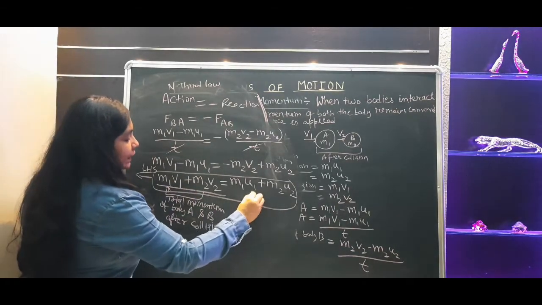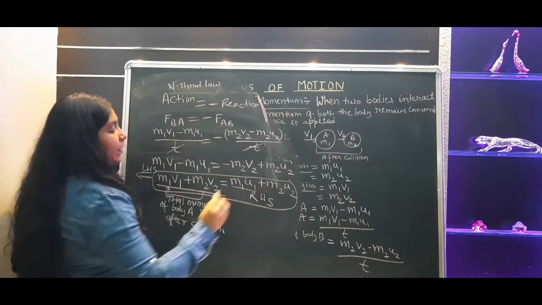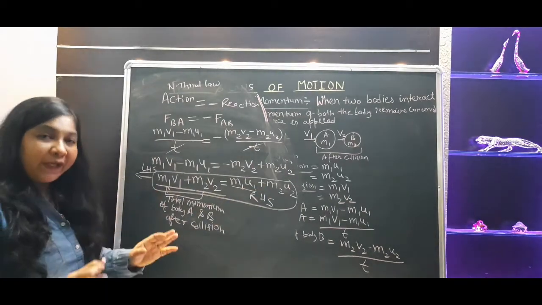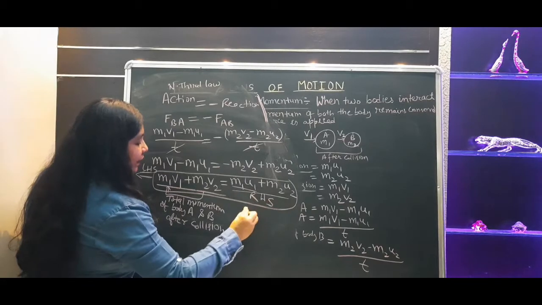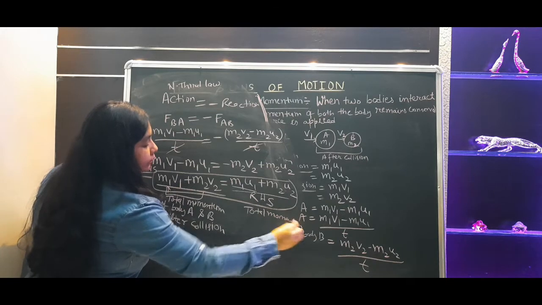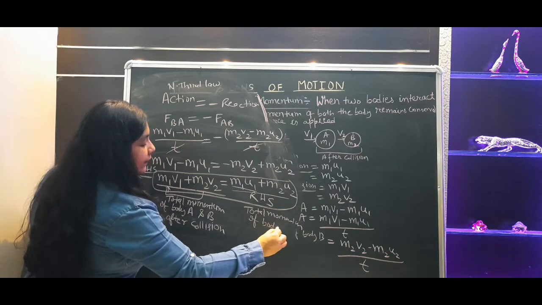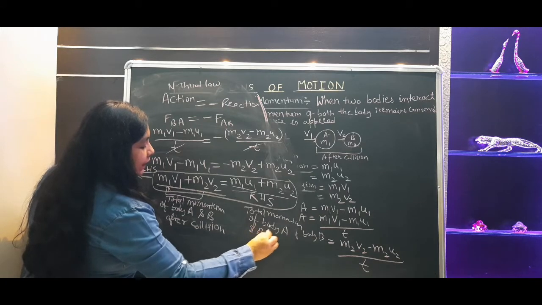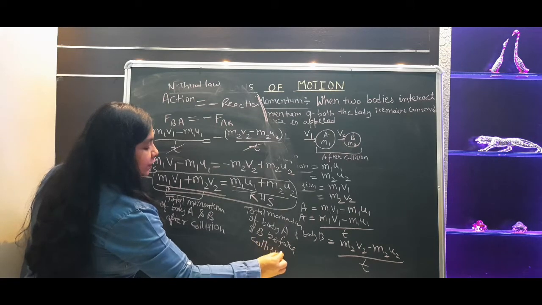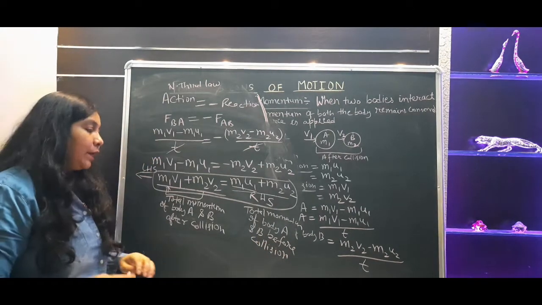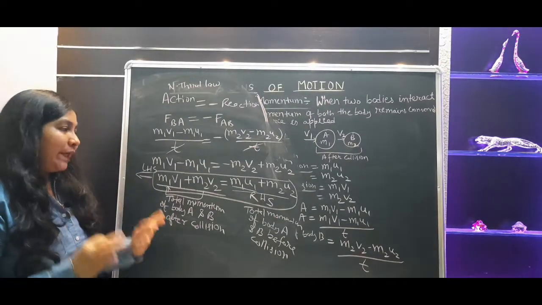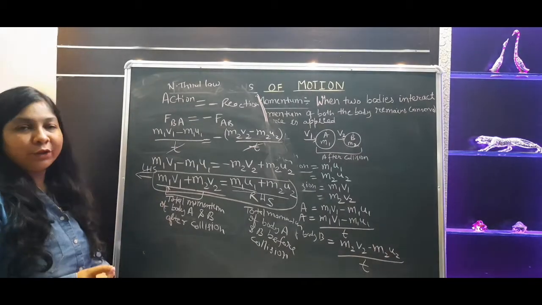Now just talk about the RHS side. This is the momentum of body A before collision. This is the momentum of body B before collision. So overall what you can say? The total momentum of body A and B before collision, right? This is the total momentum of body A and B before collision. This is the total momentum of body A and B after collision. So here we concluded the law of conservation of momentum.